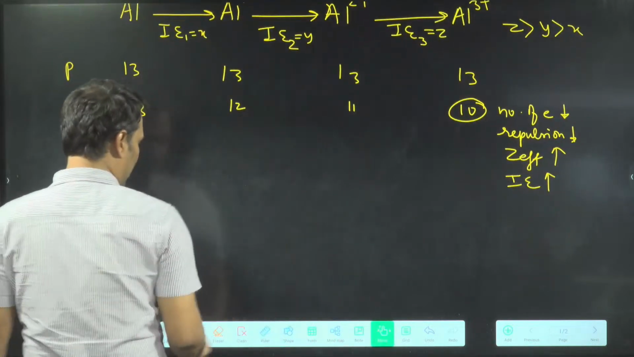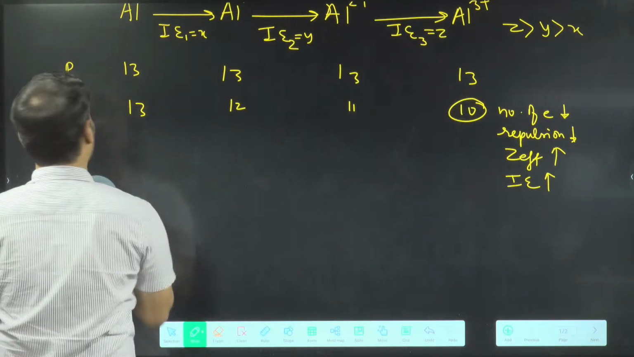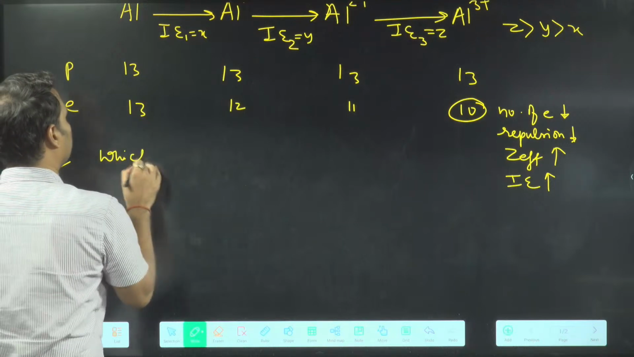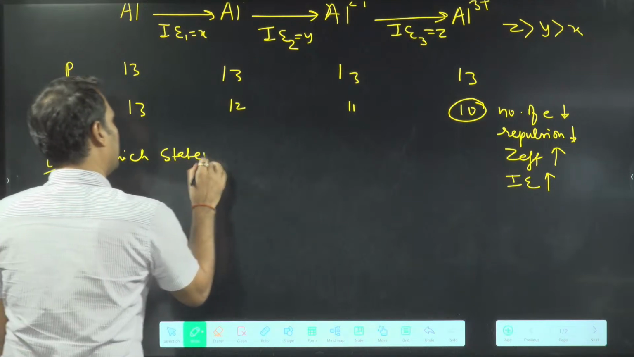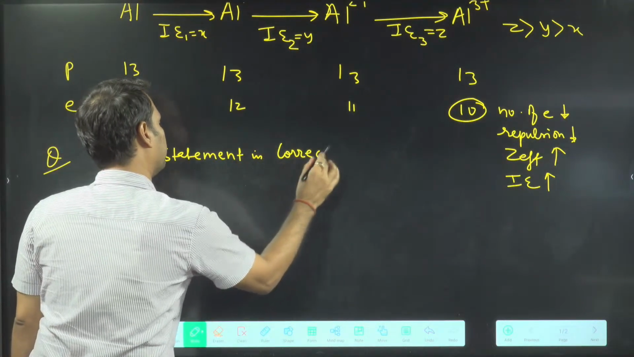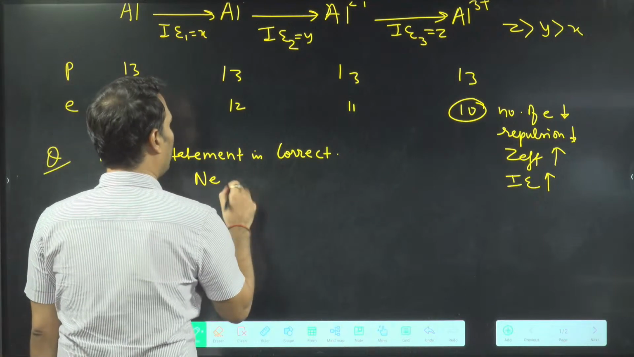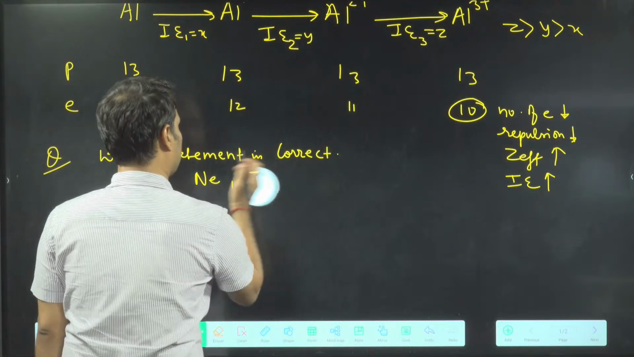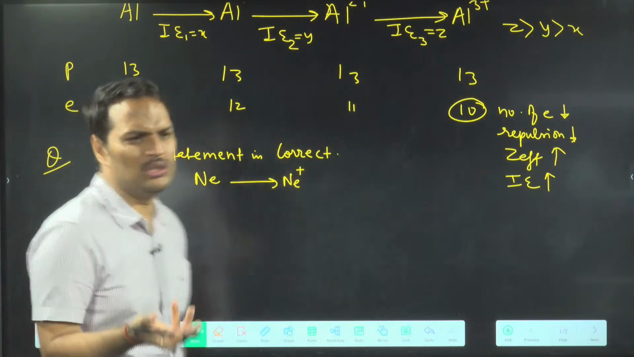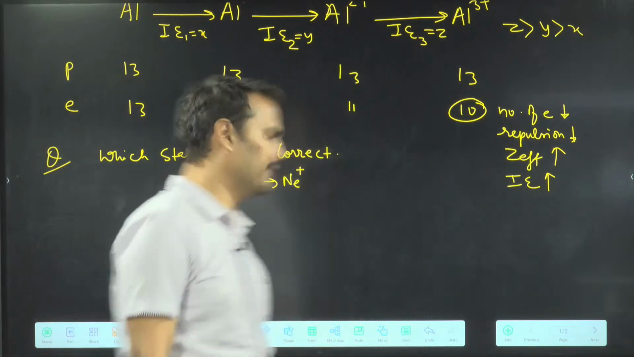You will be surprised to know, suppose I am having neon. Which statement is correct for neon? I will give you two statements only. Suppose you are having neon and you are having Ne plus. How will you get Ne plus? And this is your random question. Neon plus does not exist. Very problem. Understood the point?